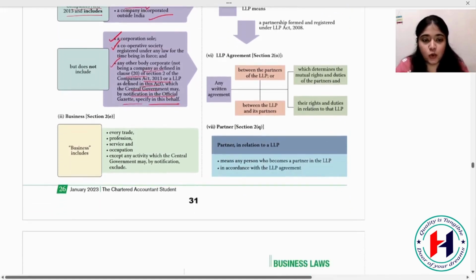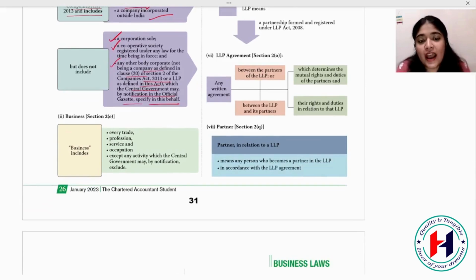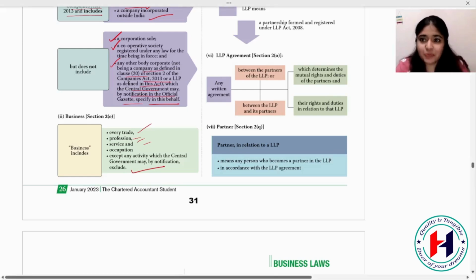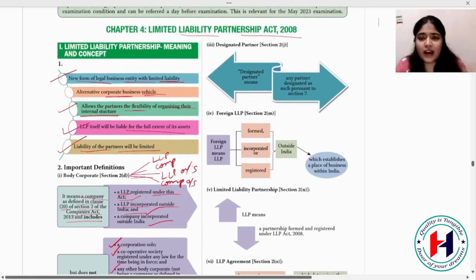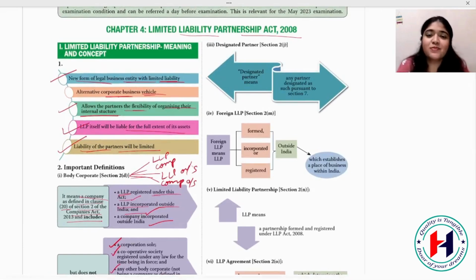Let's go ahead with business. What does business include? As we all know, every trade, profession, service, occupation, except any activity which the central government has excluded, will be included in your business. You do trade, you do profession, you are giving professional services, some normal services like cleaning services, you are doing some occupation, that is all included in your business definition. This is a marathon, so it's going to be a little fast for you. I hope we are good at the speed.